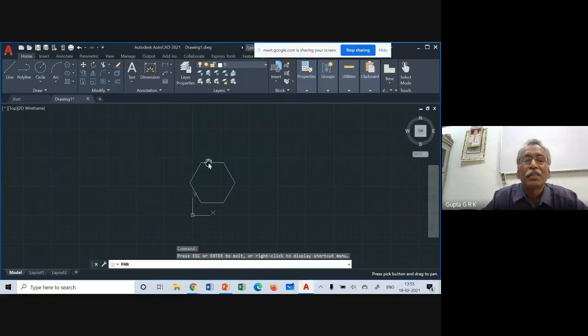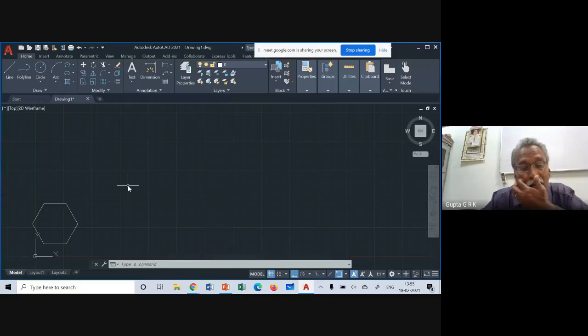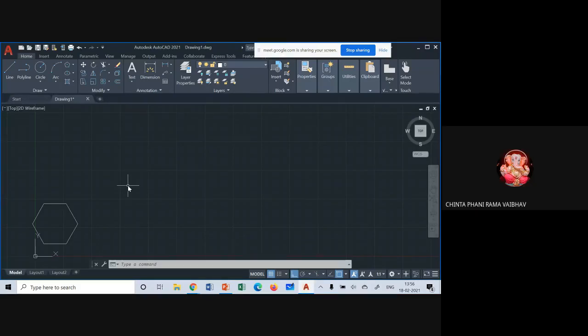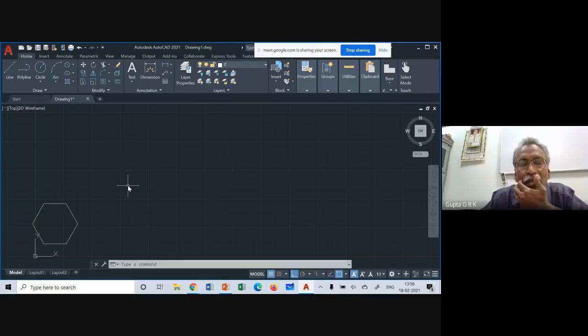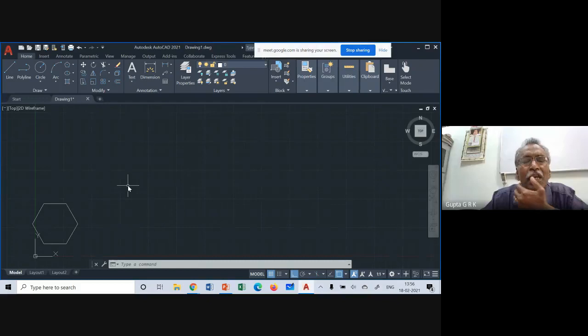Sir, while selecting polygon, you are typing the side in the bracket given, no, sir? Yeah, I am taking the edge option for the polygon. When I type it on my laptop, I got it in a very small size, sir. Let it come, let's see. It may be coming very small now, right? Now it is very small.